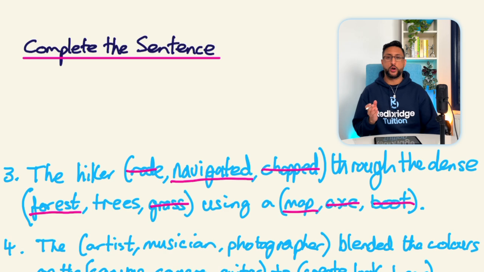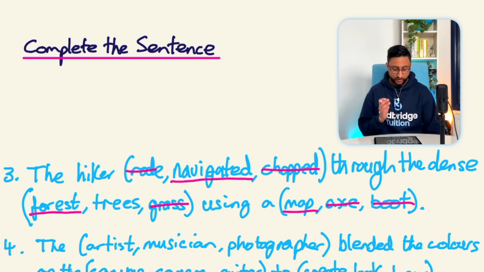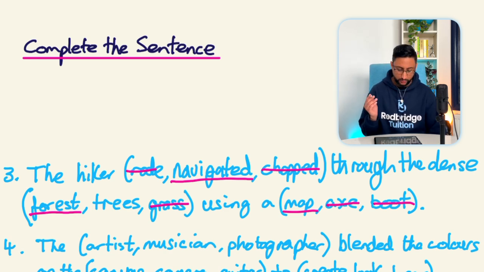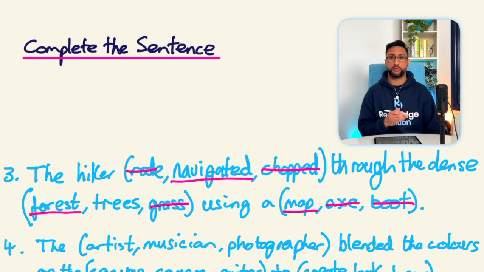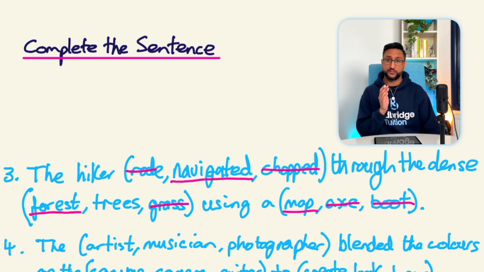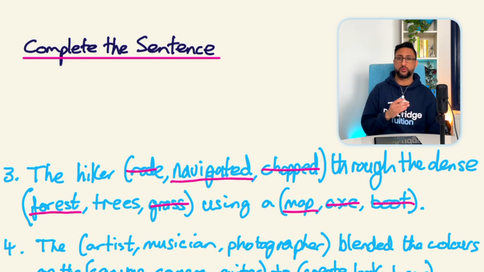Now sometimes you will get options that are very similar. So in this case we've got forest and trees. Now you can navigate through both. However, navigating through dense trees does not require a map. Navigating through a forest probably does. So you can be really careful about which one you choose.